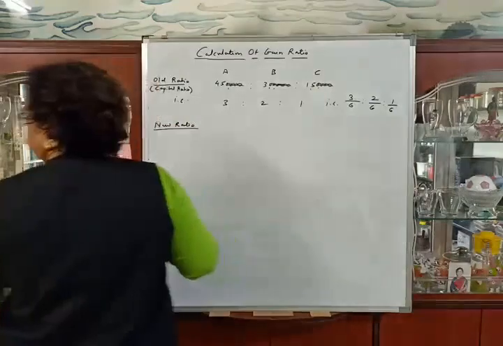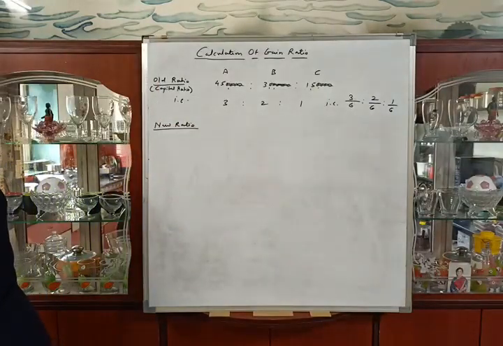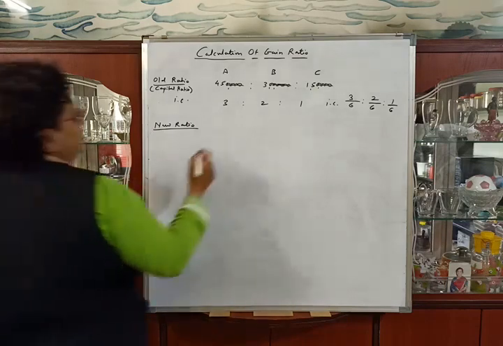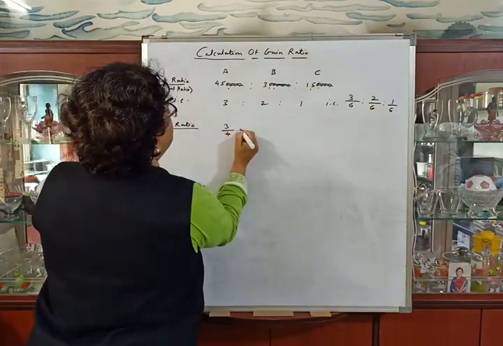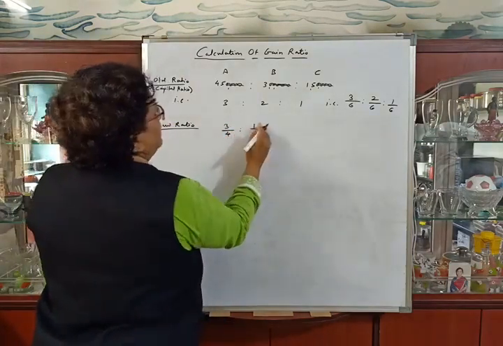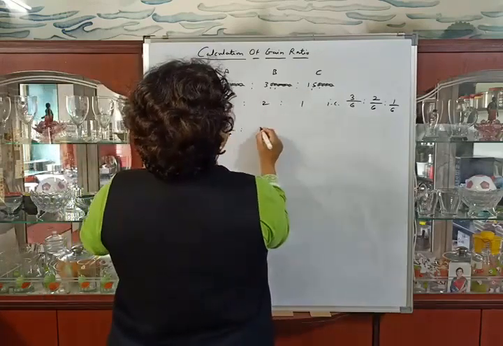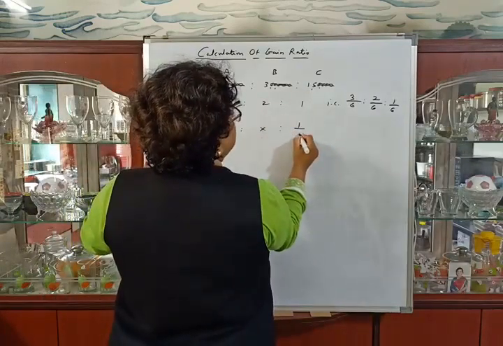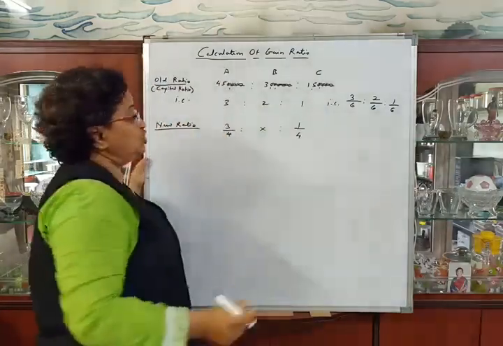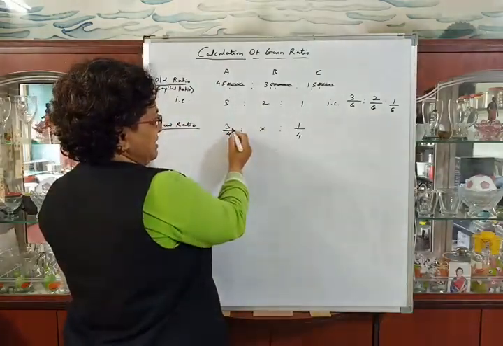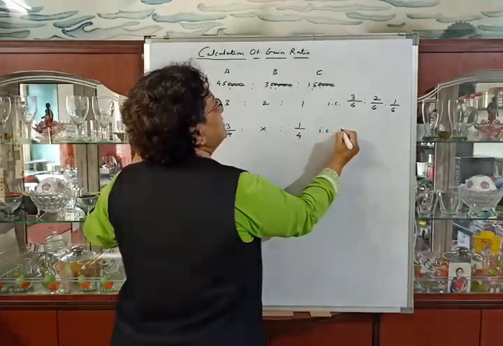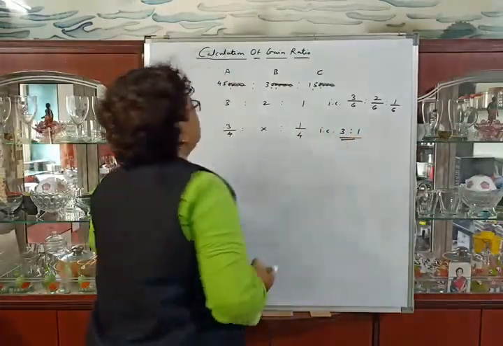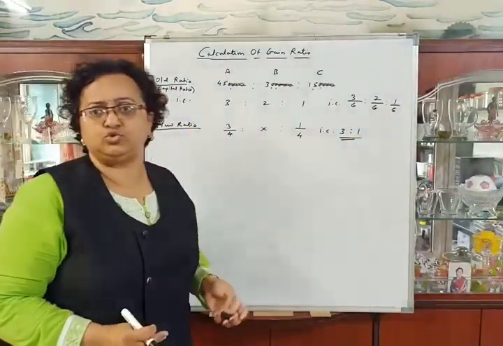See in the problem, in the second last adjustment they told us that A and C will share future profits in the proportion of 3/4 and 1/4. As B is retiring, it will be A and C's share. So the new ratio is 3:1.